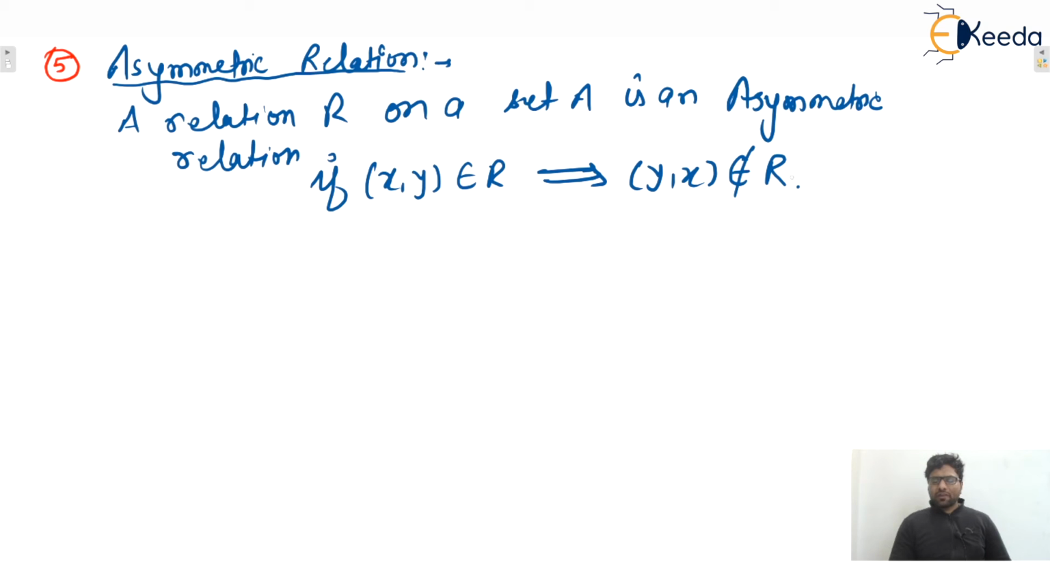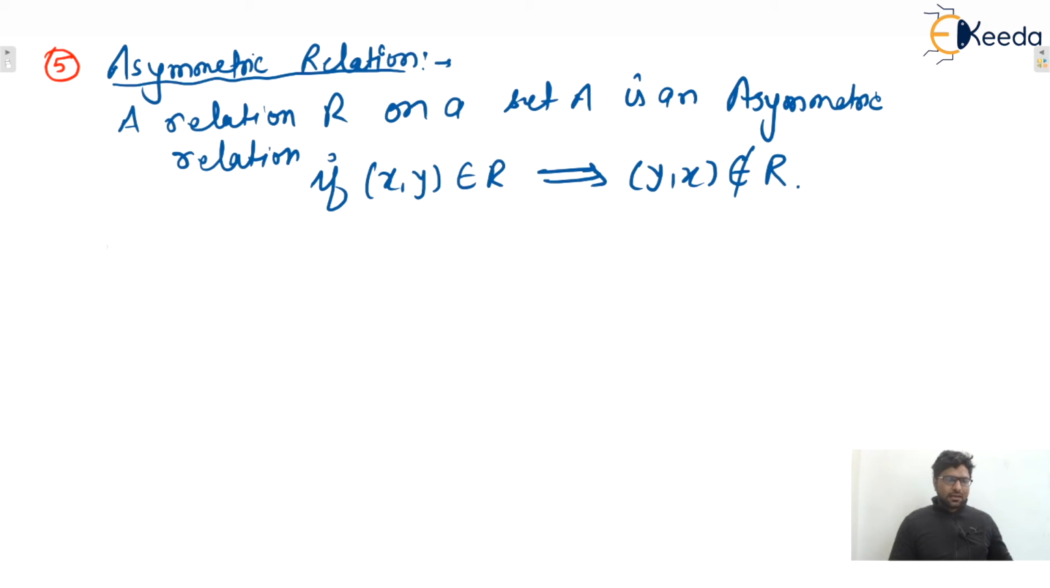The difference between antisymmetric and asymmetric is only what? Here, self loops are also not allowed. That is one small difference between antisymmetric and asymmetric. In the definition of antisymmetric, it was written that if x comma y belongs to relation R, then y comma x must not belong to relation R unless x equals y. That means in that particular case, x comma y is allowed, but here it is not allowed, isn't it?